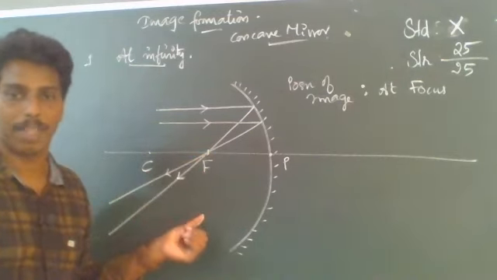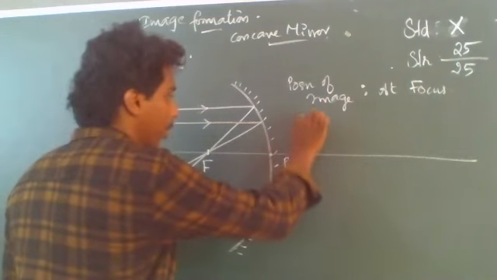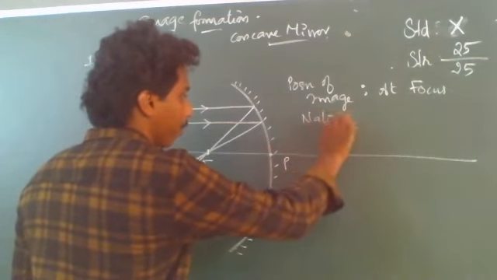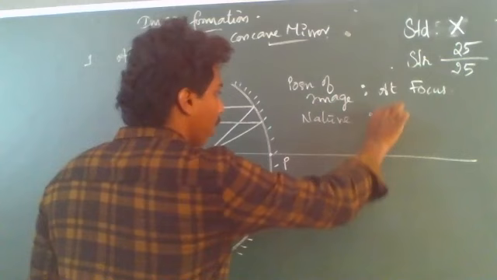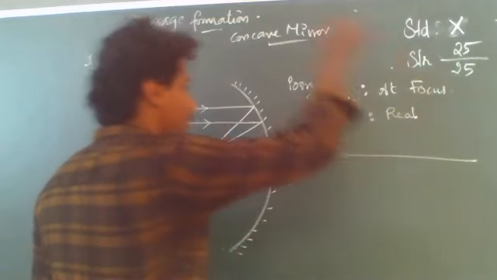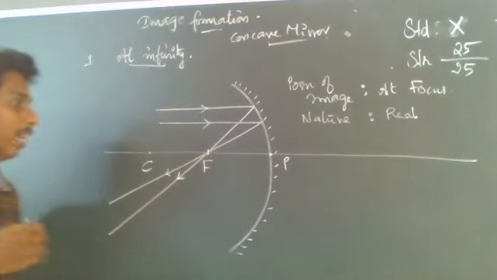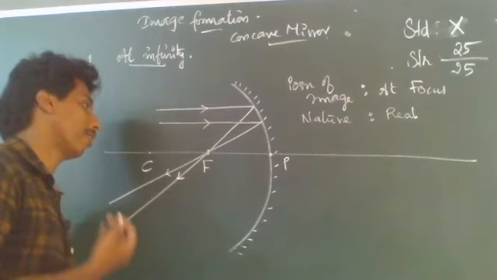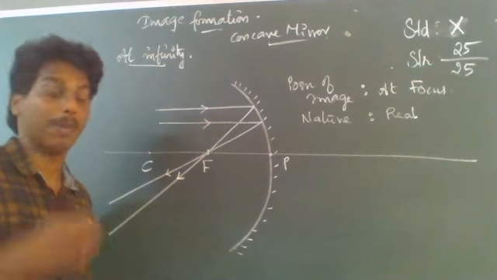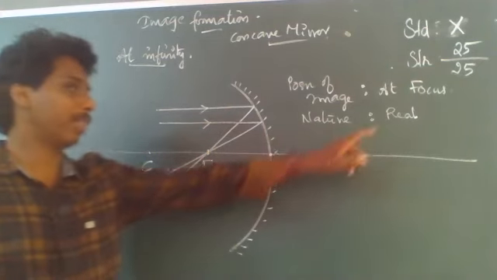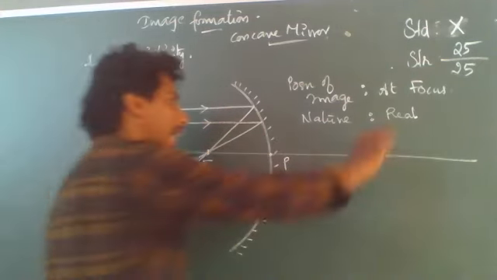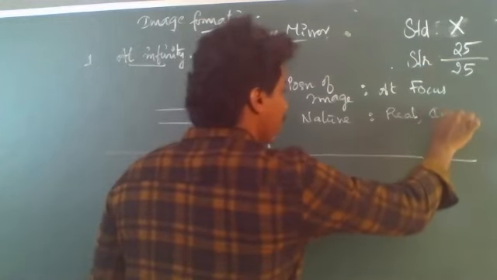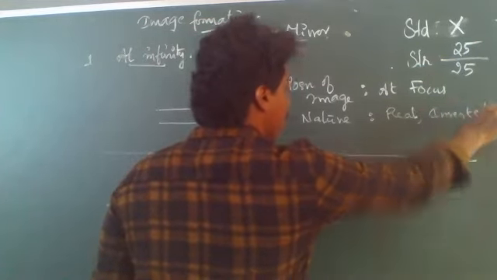And now the nature of the image. Since it is forming at focus, which is a point away from the pole, or away from the mirror, the image can be obtained on a screen. So the image is said to be a real image, and it is inverted, which is upside down in nature.